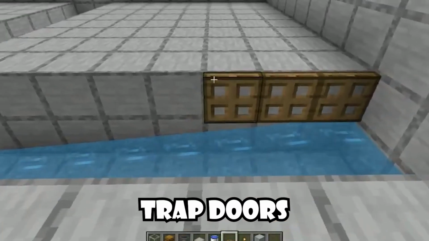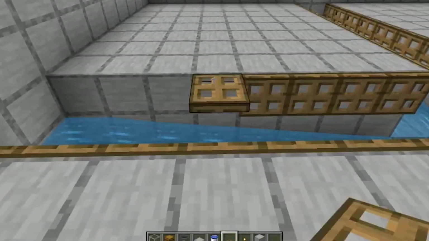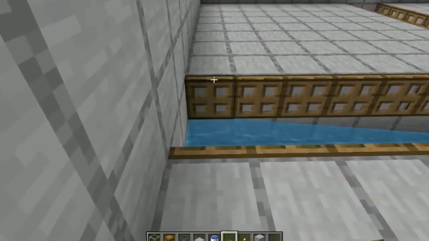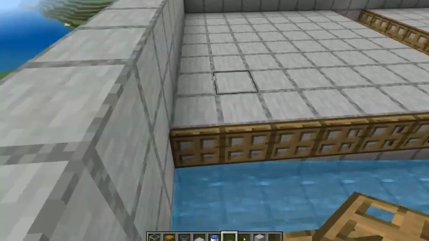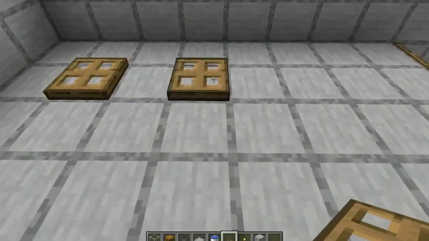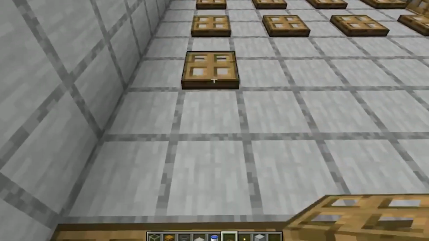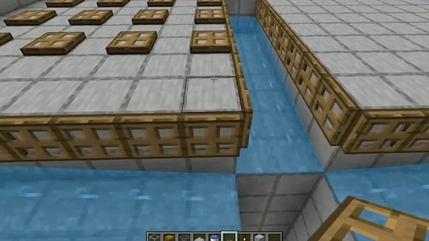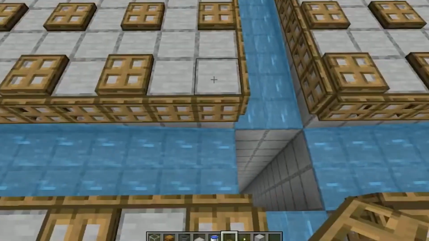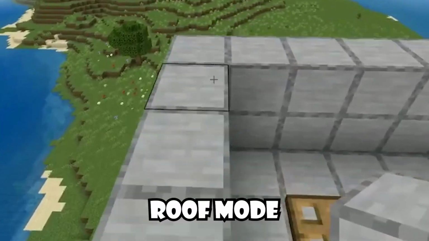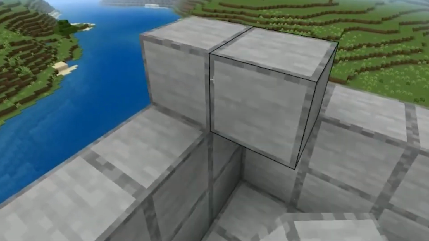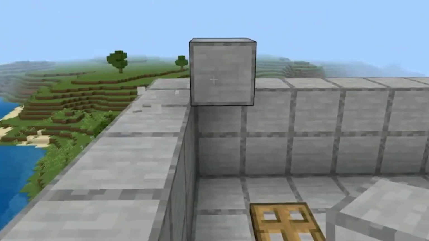Then place the trapdoors on the sides and open them. This is where the fun starts. And don't forget to place the trapdoor on the platform with 1 block gap between each. Mobs see trapdoors as solid blocks, so they walk right off without even realizing it is a trap. Now we go roof mode. Now place a temporary block to make the roof.